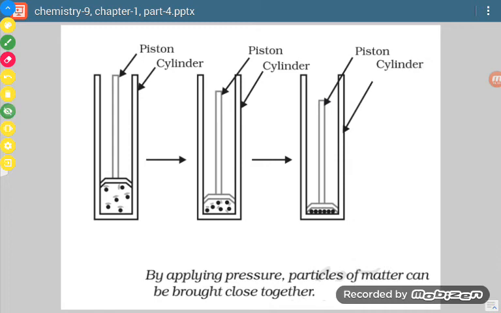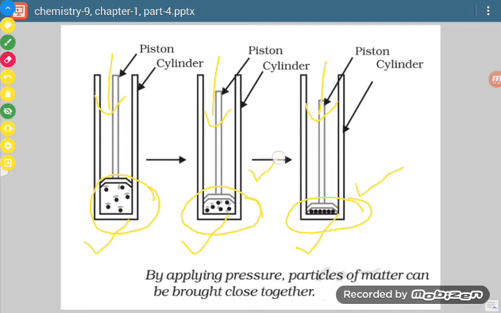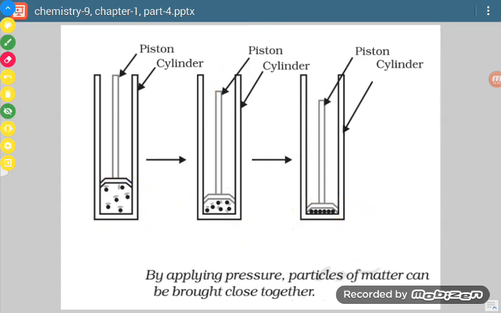Now look at this diagram. Here we have the gaseous state, this is the liquid state and this is the solid state. In the case of gas, particles are at a large distance. In liquid, they are at a smaller distance. In solid, they are at minimum distance. So when we apply pressure, we can change the positions of these particles. If these particles come very near to each other, then it may be solid state or it may be liquid state. So it depends on the pressure which we apply.